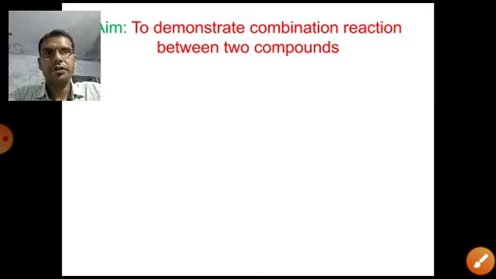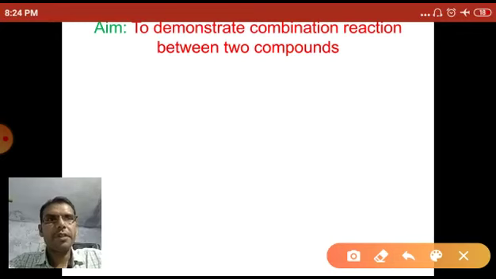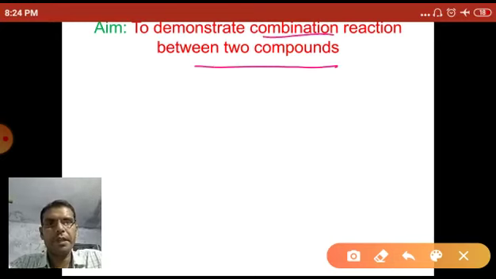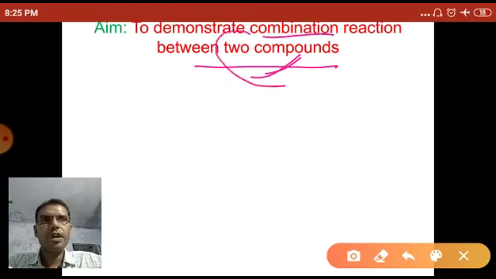Now the next activity, to demonstrate a combination reaction between two compounds. In the previous activity we demonstrated the combination reaction between two elements, but in this activity we demonstrate the combination reaction between two compounds.